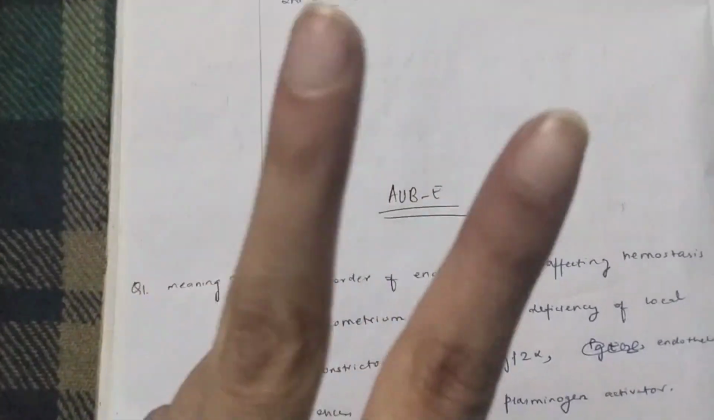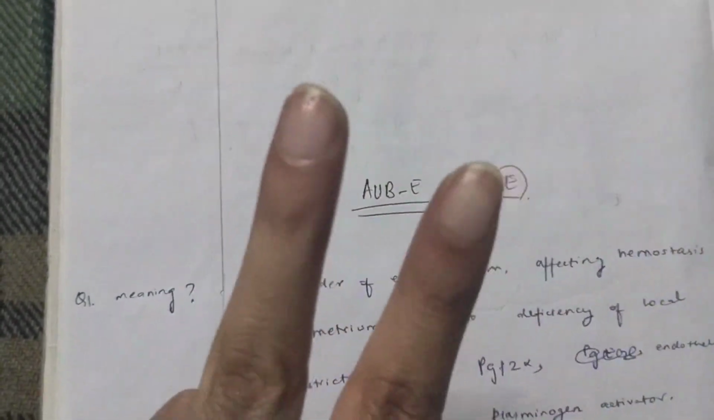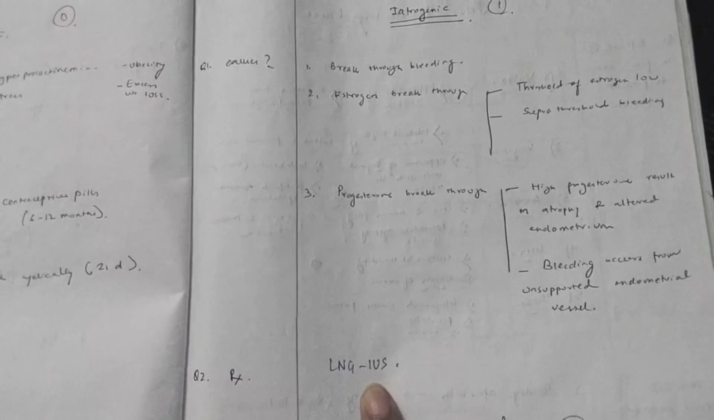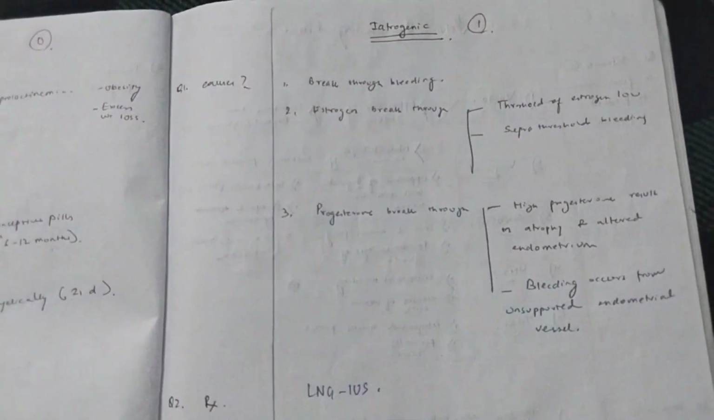Now we are left with 2 more cases. One is iatrogenic and the second one is non-specified. The treatment of iatrogenic cause is very easy. You just have to give LNG IUS. Do you understand what iatrogenic means? It means either there is estrogen breakthrough bleeding or there is progesterone breakthrough bleeding. So you just have to give LNG IUS.